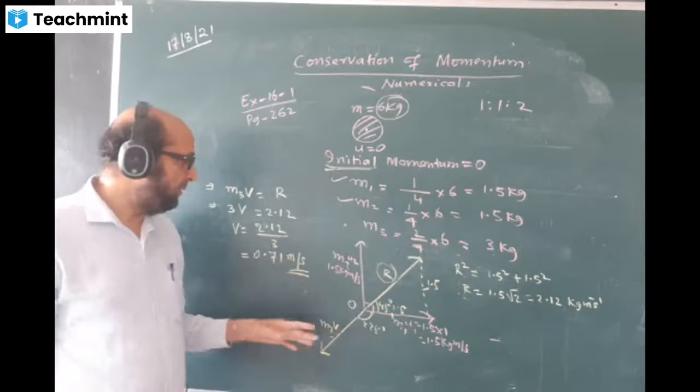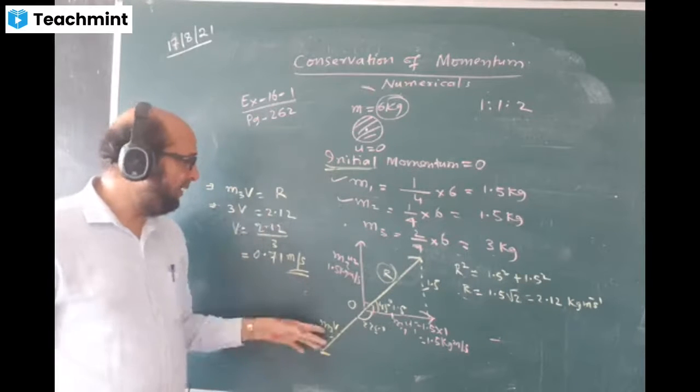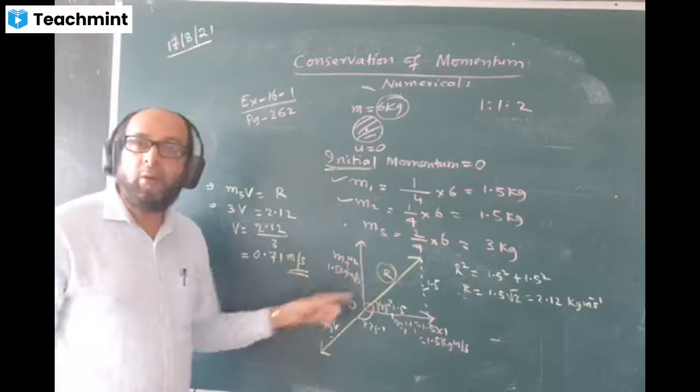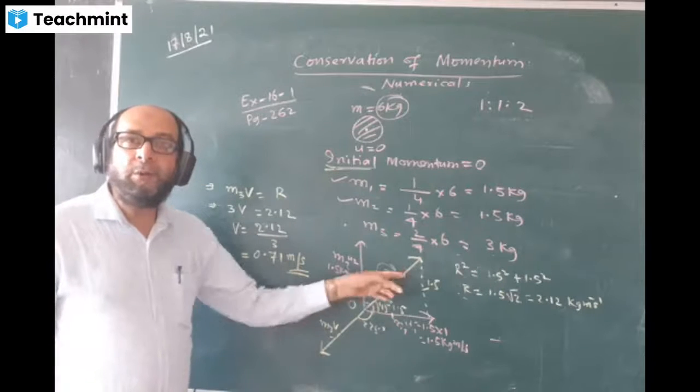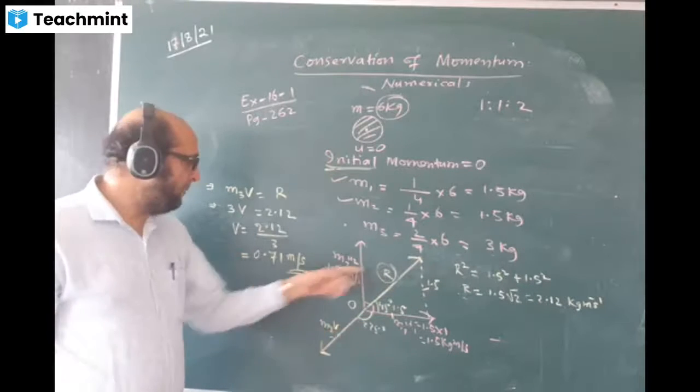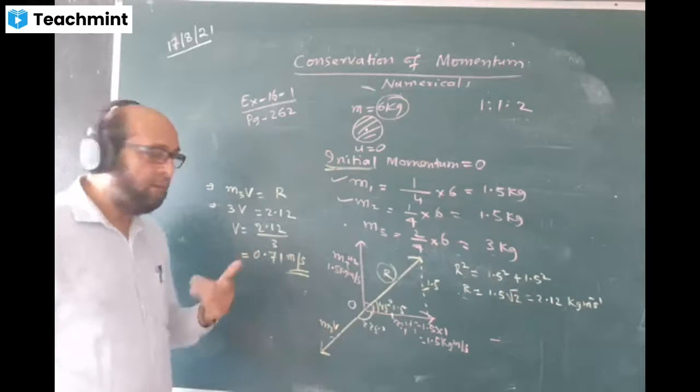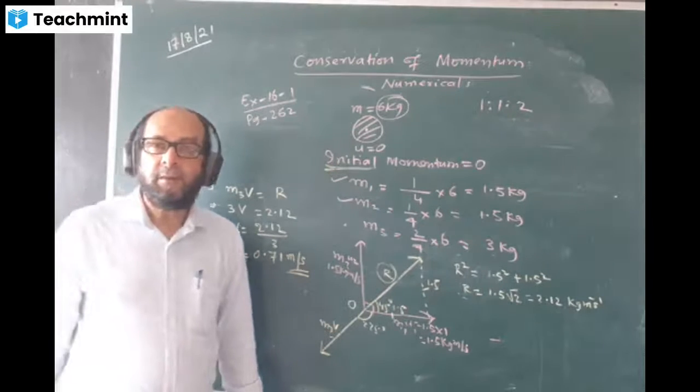That is M3V. Now we are equating this M3V and these two. Already in opposite directions, you have to make them equal, and get the value of V coming. Finish.